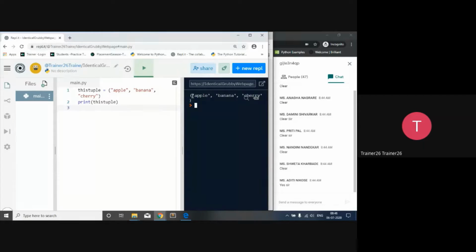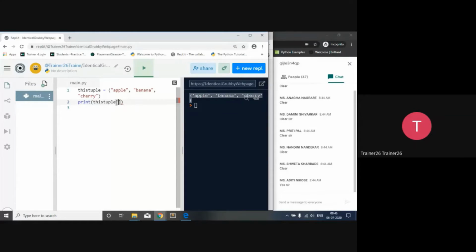So in this way, we are going to print a tuple, and inside that tuple, we want to print the members. That is, inside a tuple object, I want to access the members. To access a member, I have to give the square brackets. So no need to get confused.